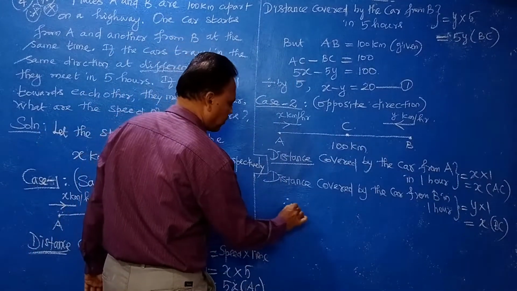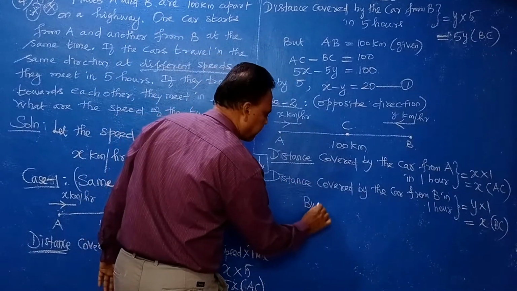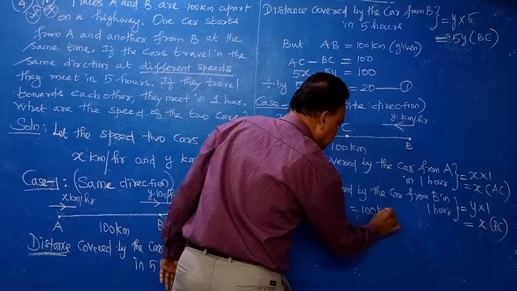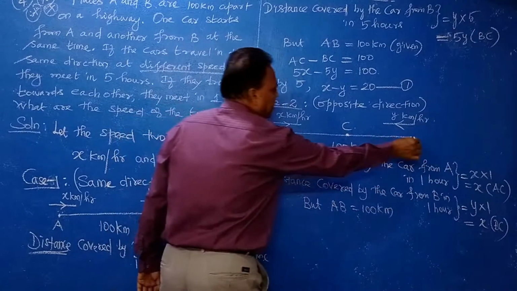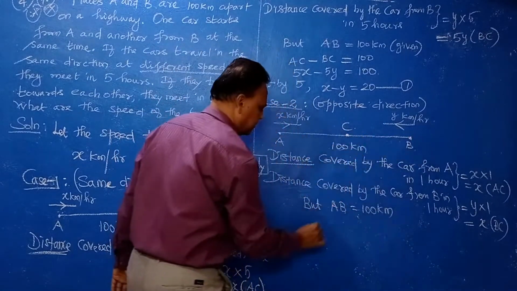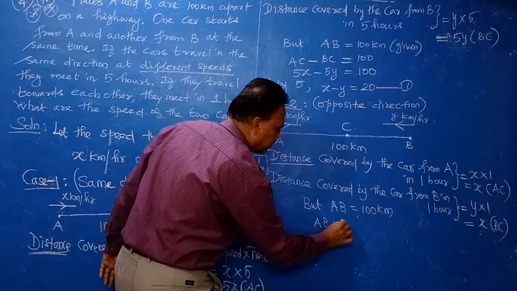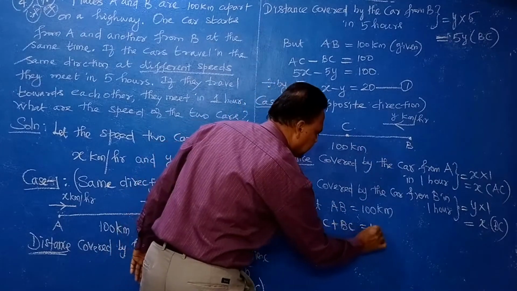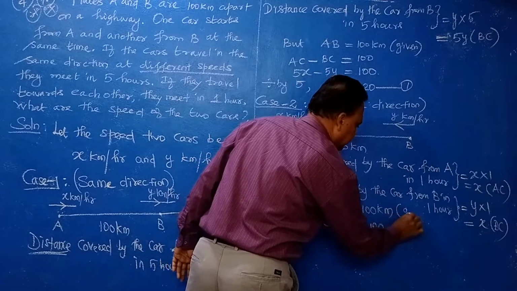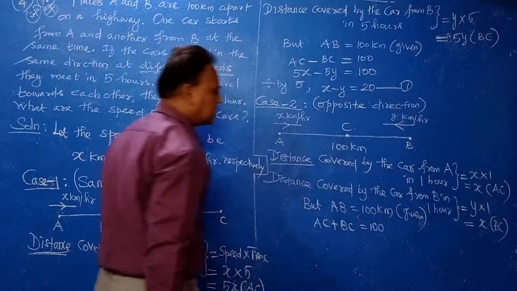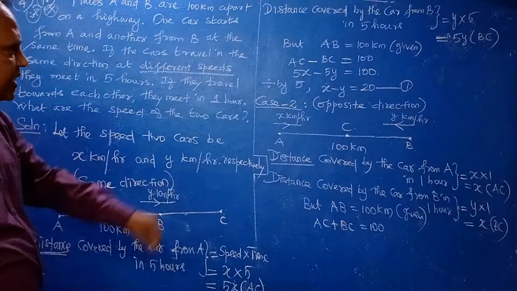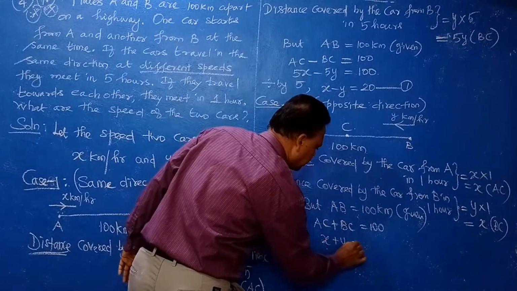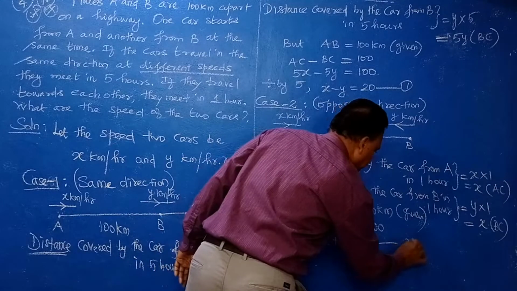Therefore, AB equal to 100 kilometers is given. So in this case, how will you write AB? AC plus BC is 100. It is given, right? Now what is AC here? x. BC is y. So x plus y equal to 100. This is equation number 2.